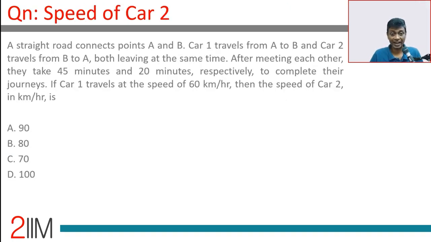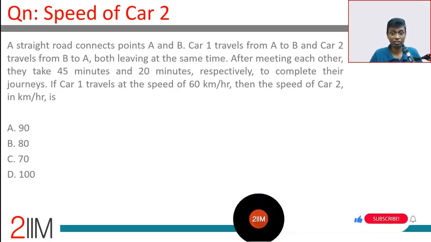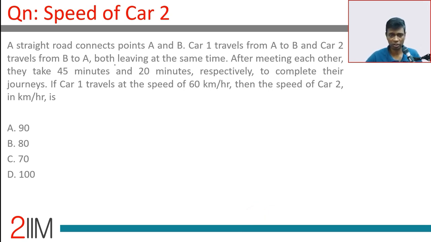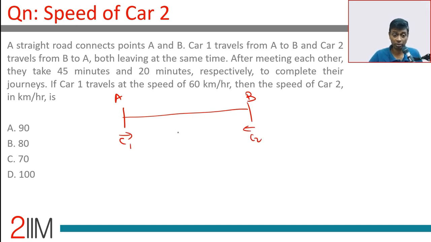A straight road connects points A and B. Car 1 travels from A to B and car 2 travels from B to A, both leaving at the same time. After meeting each other, they take 45 minutes and 20 minutes respectively to complete their journeys. Wonderful. It's a standard template. I've seen this template. It's appeared many times. C1 this way, C2 this way. And so after meeting, they take 45 and 20 minutes. So they meet somewhere here. Then C1 takes 45 minutes. C2 takes 20 minutes.